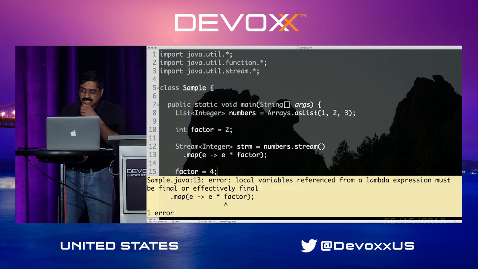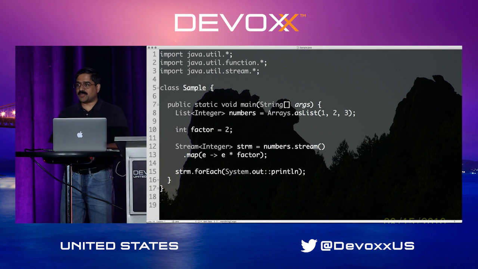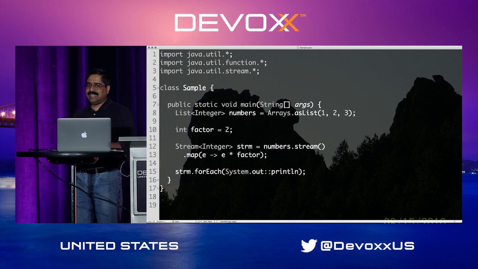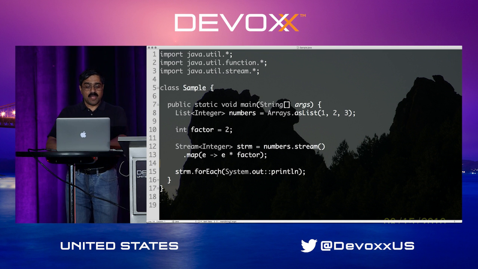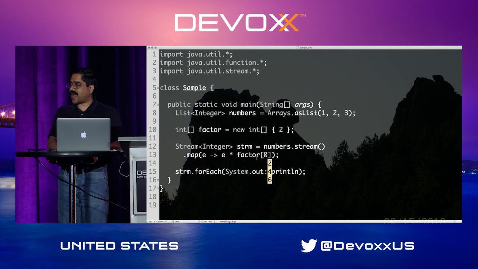Don't do that. Well, that's a good idea so far, but you know how some programmers are. They will roll up their sleeves and say, let me tell you how to really cheat Java. These are very dangerous people usually. But what you can do potentially in this case is, because Java doesn't allow you to change factor, you may get tempted to say, int[] factor equals new int[], and then you could put a 2 right here. At this point, Java is going to say, good luck and be quiet. So when you run this code, of course, you got factor[0].